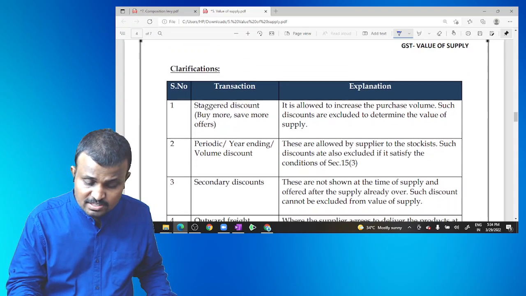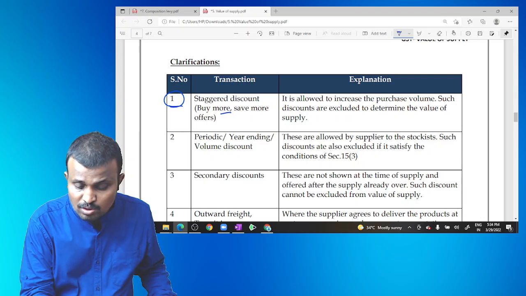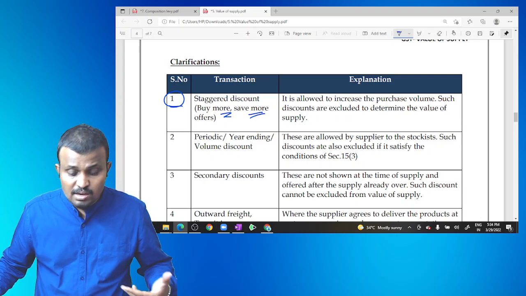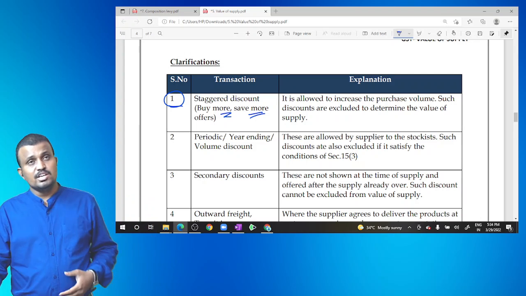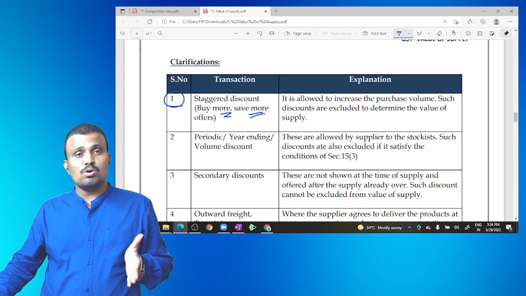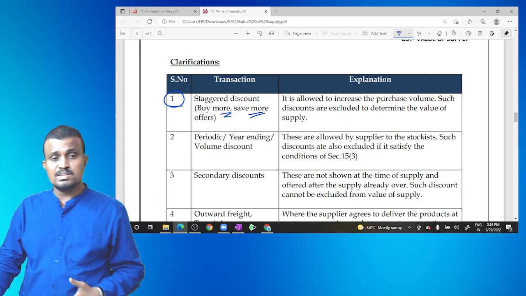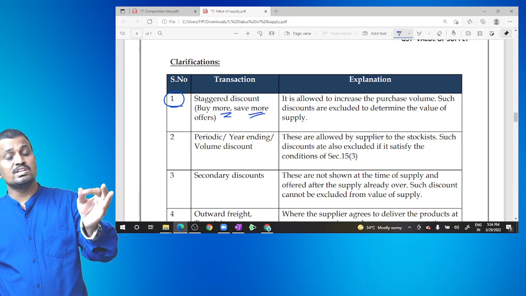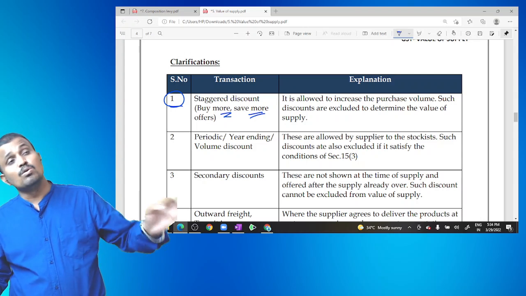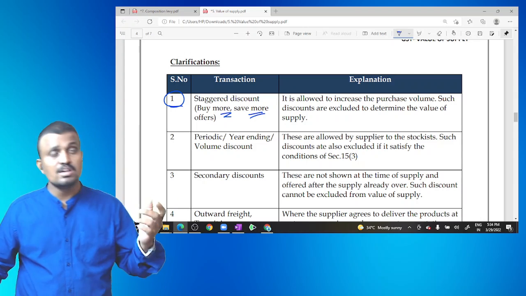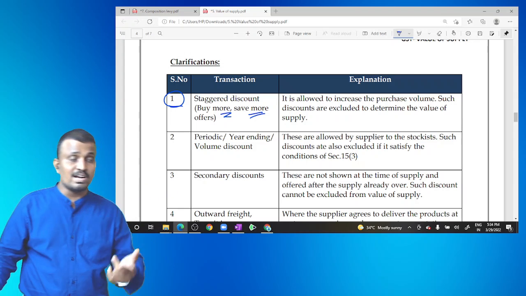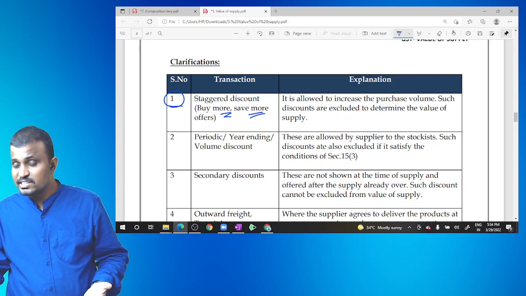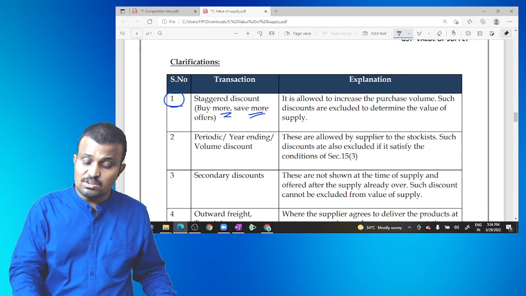Then, for example, a suggested discount: buy more, save more. If you purchase a larger quantity, for example if you go to Big Bazaar, there is an announcement like if you purchase more than 10,000, you will get a discount of 10%. If you purchase more than 20,000, you will get a higher discount. If you purchase more than 30,000, more still. Why are these discounts provided? To increase the purchase volume, to increase the quantity. So the discount is excluded.